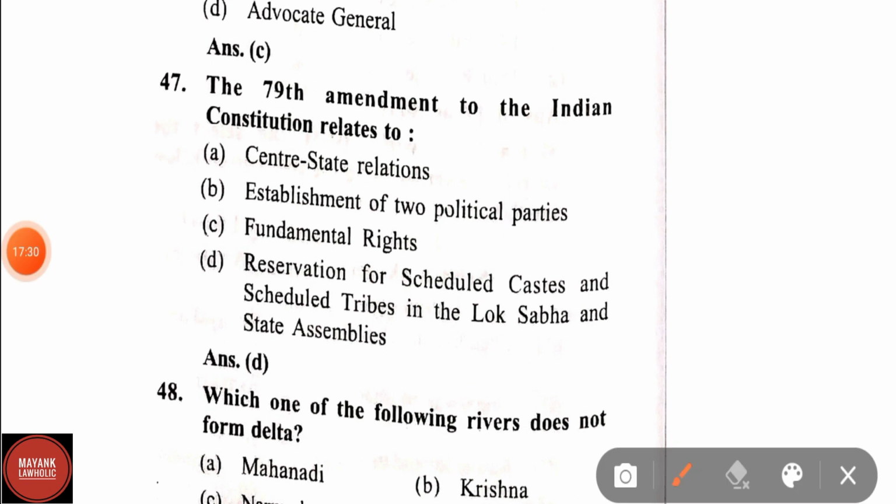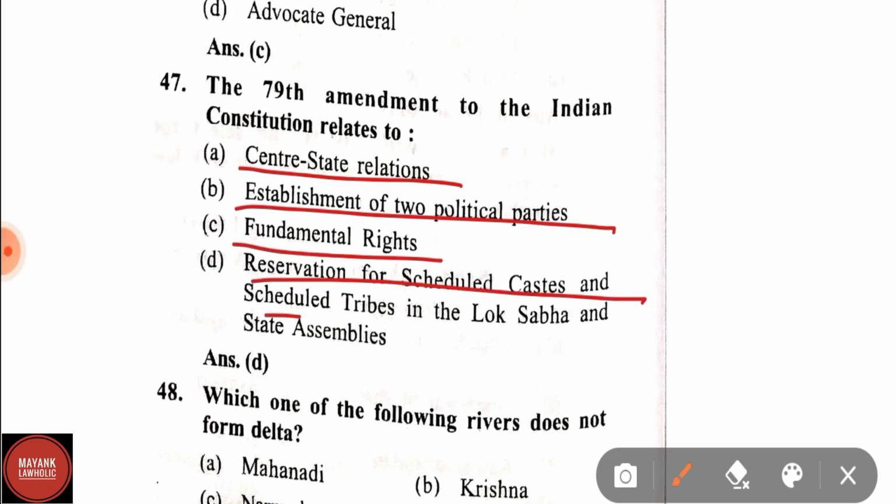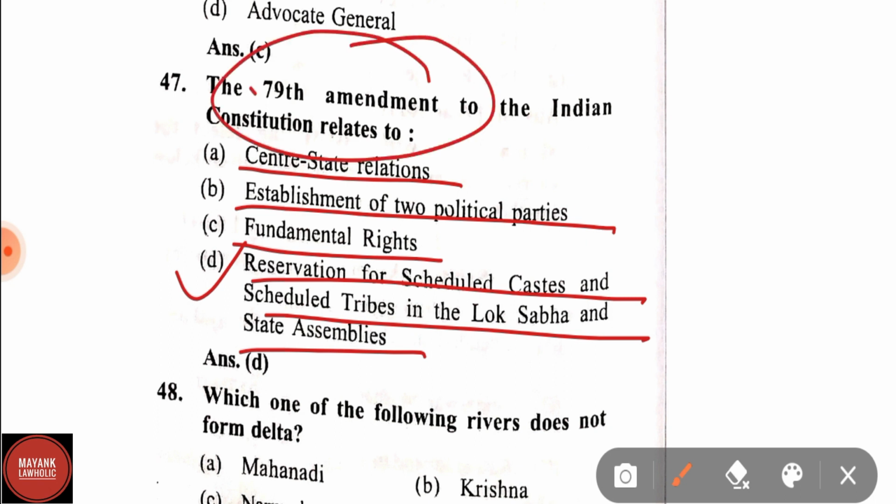Question number 47. The 79th Amendment to the Indian Constitution relates to center-state relations, establishment of two political parties, fundamental rights, reservation for scheduled castes and scheduled tribes in the Lok Sabha and state assemblies. Correct answer is option D, that is reservation for scheduled castes and scheduled tribes in the Lok Sabha and state assemblies. The 79th Amendment to the Indian Constitution relates to this.